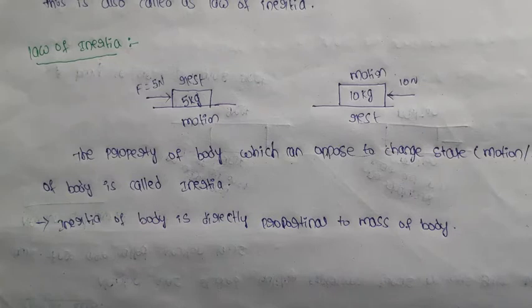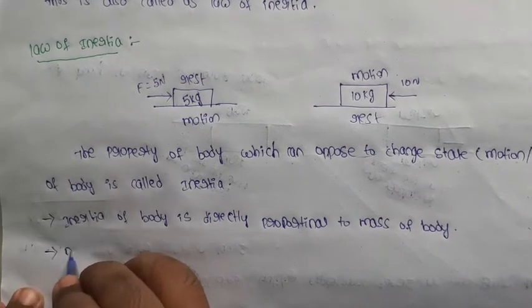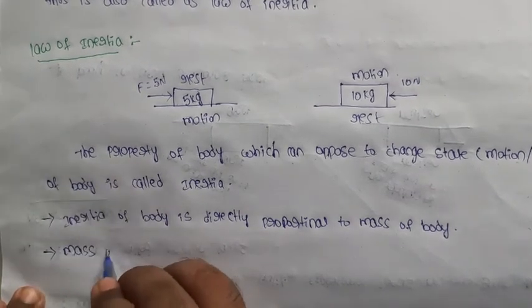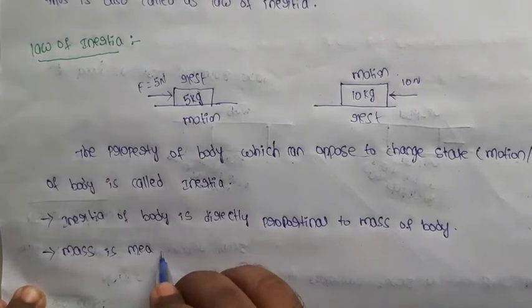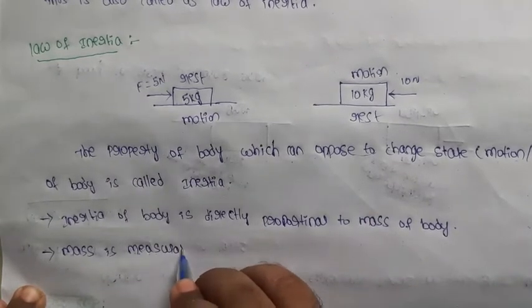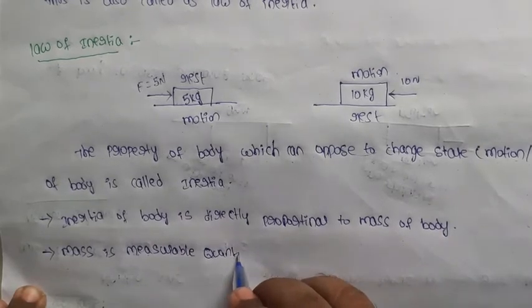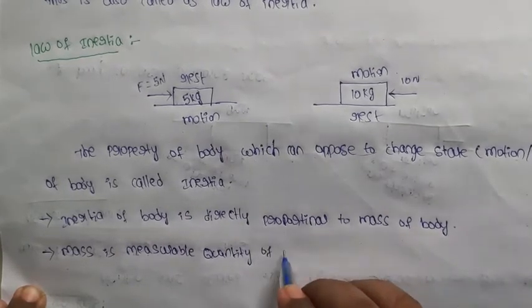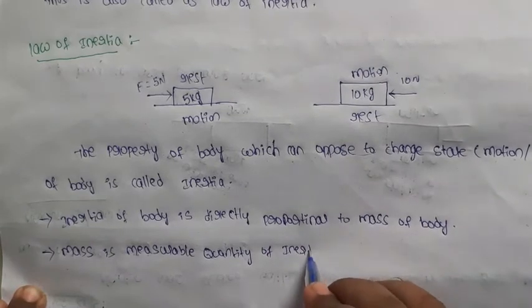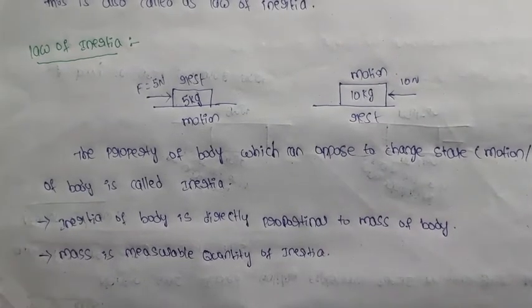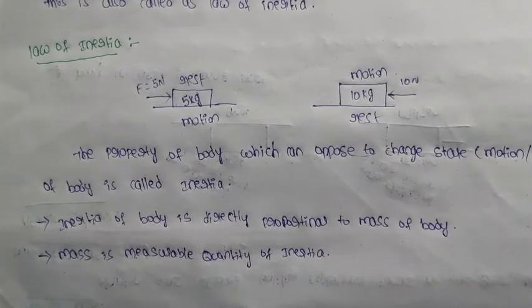If mass of a body increases, then inertia of a body also increases. So mass is the measurable quantity of inertia. That's why mass is the measurable quantity of inertia. This is called law of inertia.